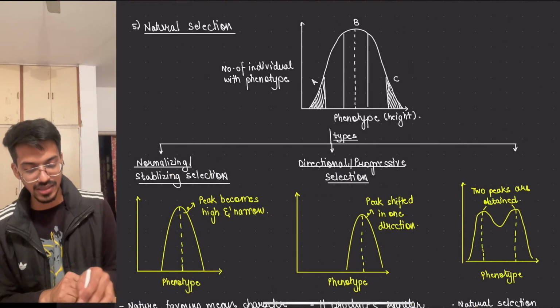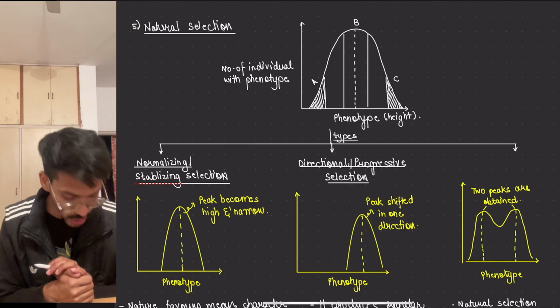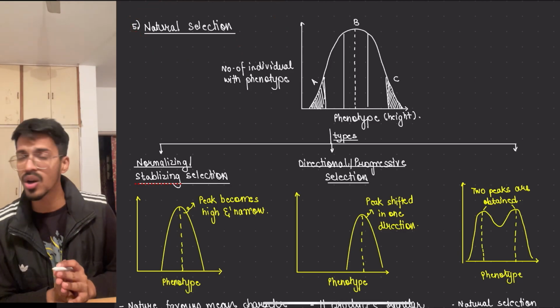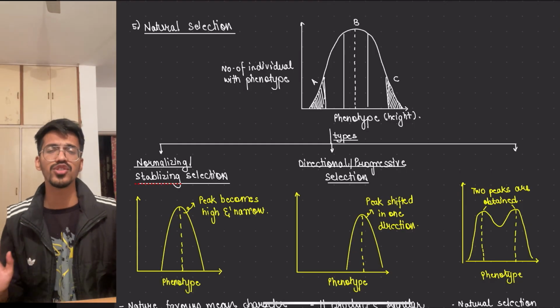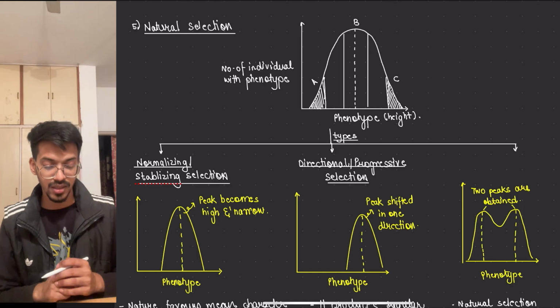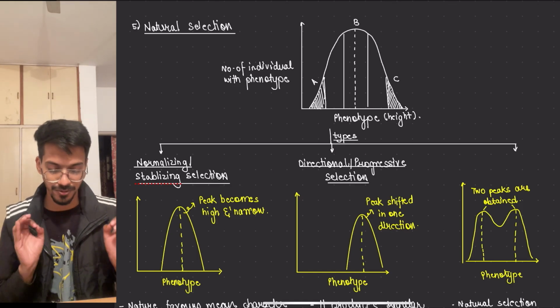That is natural selection. In natural selection, what has happened? Nature is selecting something over the other. It is totally nature's own way of finding who is fittest. Okay, fittest, not fetish, fittest.